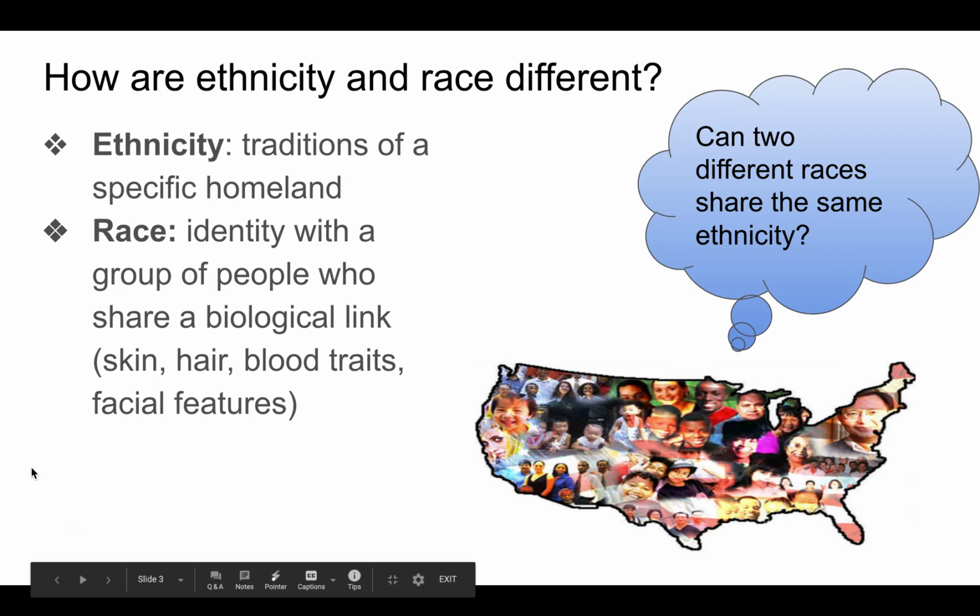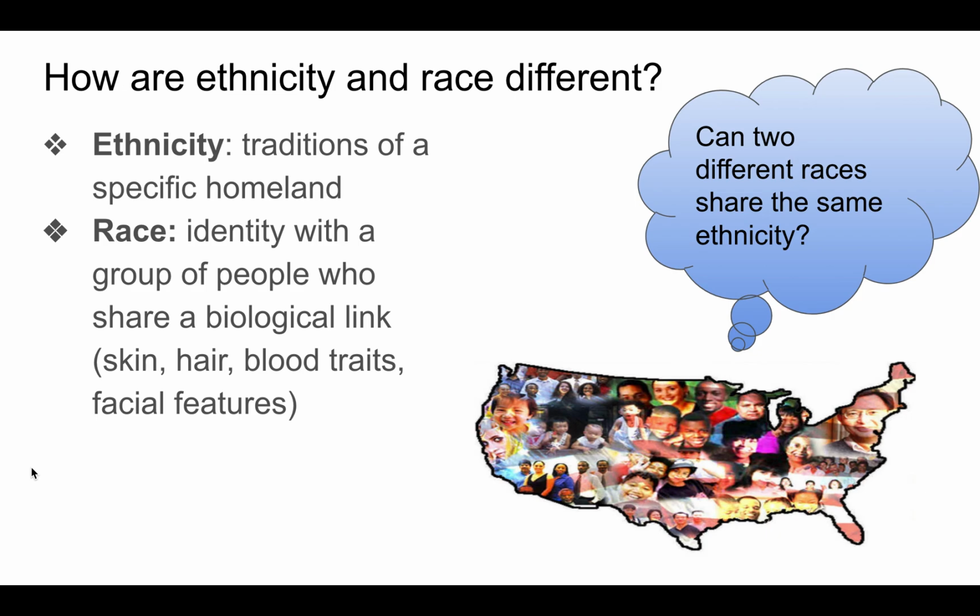Ethnicity is traditions of a specific homeland. When we talk about ethnicities, they are deeply rooted traditions that go back many millennia, traced back to the homeland in the form of their language, their customs, their rituals. Race, on the other hand, is the identity of people that has a biological link. Biological can pertain to physical characteristics, as seen here. This is an antiquated term. It does not accurately describe people, and we'll cover that today.